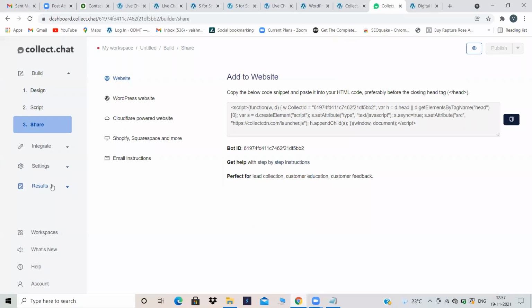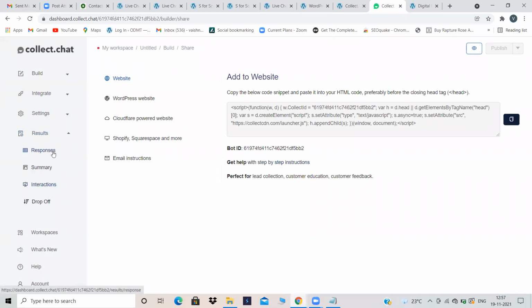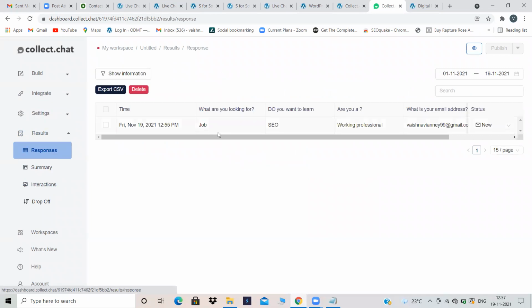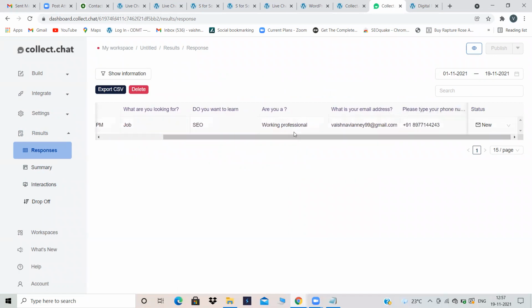And if you want to see the results, go into results, responses. Here, see, what are you looking for? Job. What do you want to learn? SEO. Are you a working professional? I have selected working professional. What is my email address? This is my email address. What is my phone number? This is my phone number.